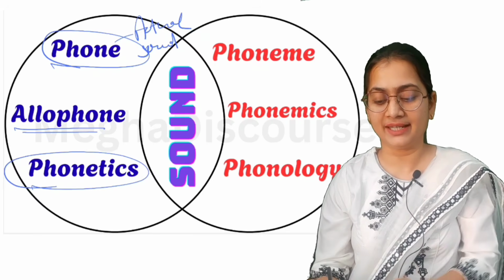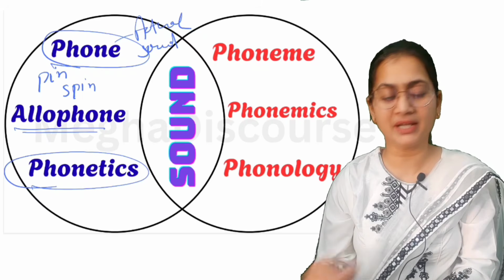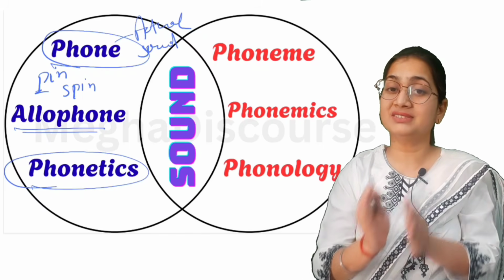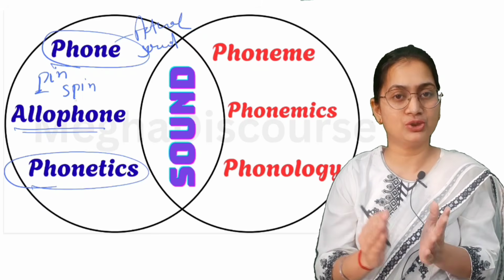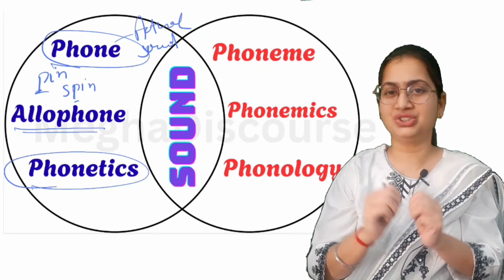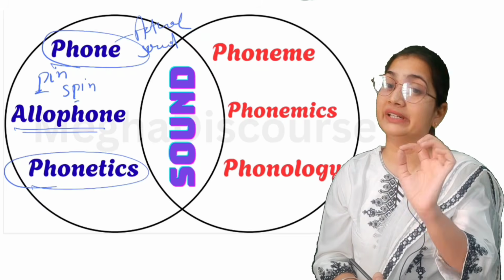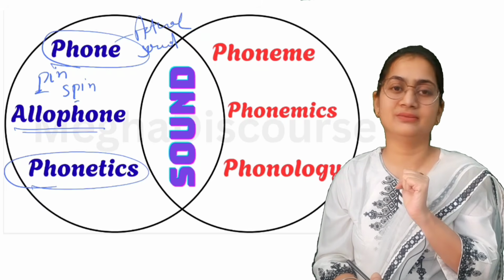Like if I am saying here, this is your pin, and then you have spin. So here P comes in the front position, initial position, but here P is in the second position. And when the position changes, the projection of sound changes. The accent changes.